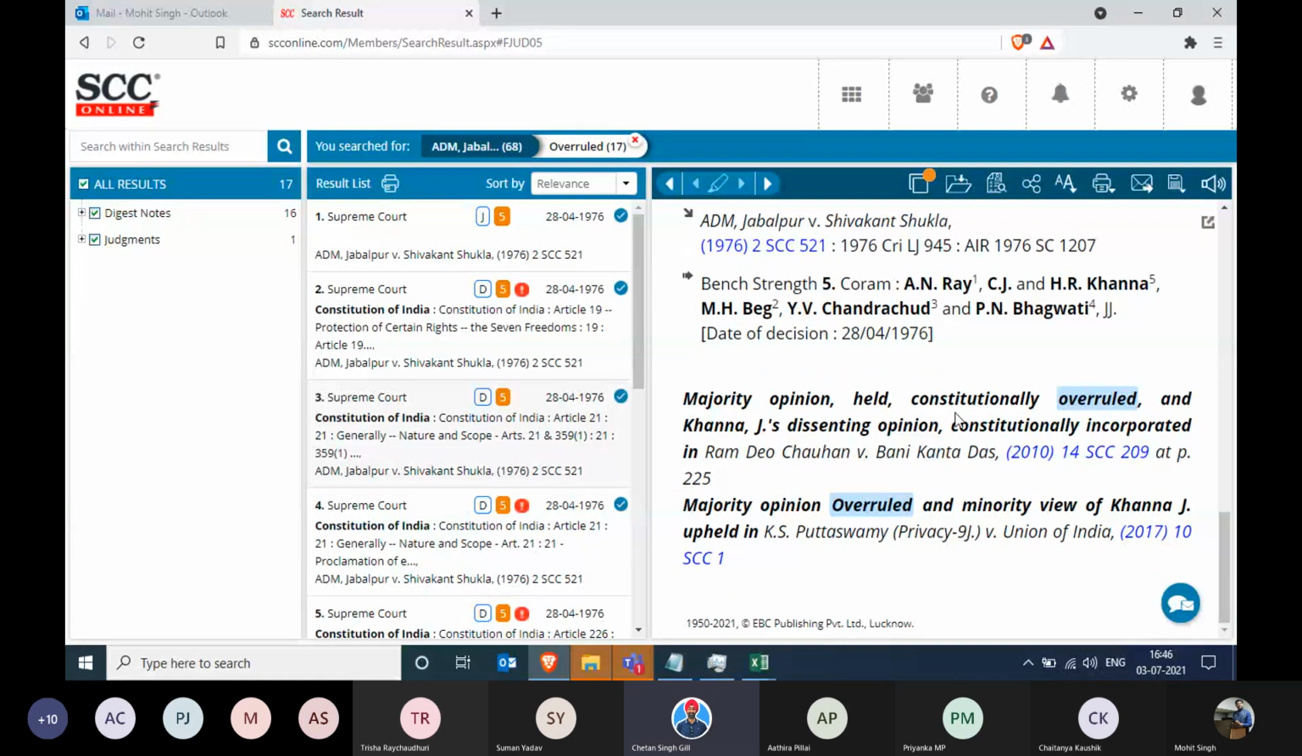Now see this. Why does this not have the red exclamation mark? Because it says majority opinion held constitutionally overruled and Justice Khanna's dissenting opinion constitutionally incorporated. This means that this exact point has been half overruled and half is still good law, because there was a dissenting opinion of Justice Khanna, which was upheld in subsequent cases, but not the majority's one. Now that's one part of it.